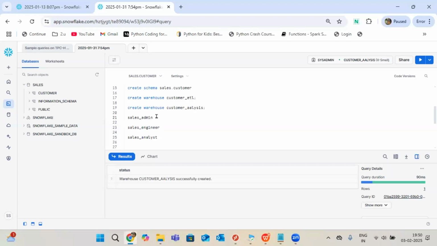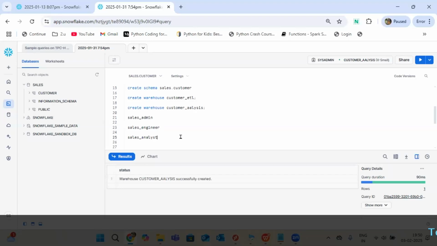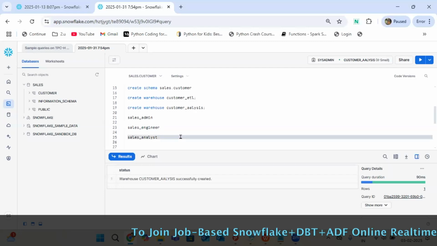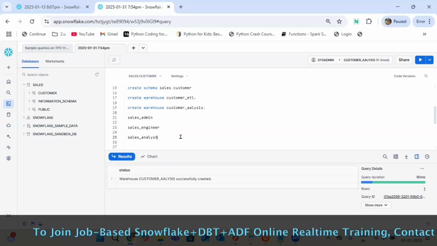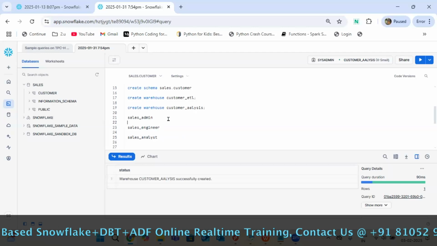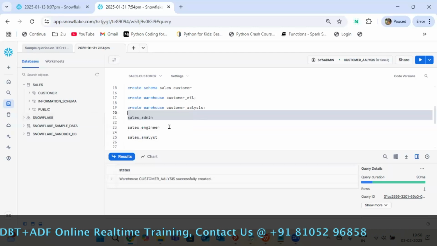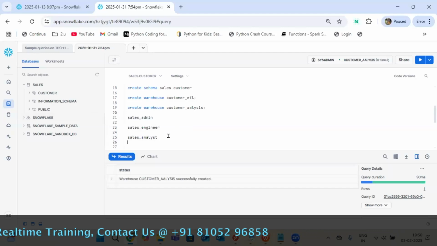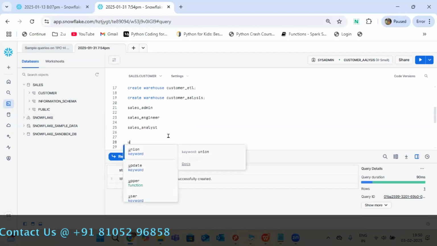Coming to this part again, grant privileges. Who can grant the privileges? First of all, to grant the privileges, I need to create the admin roles, right? So who can create the roles here now? Any guess?